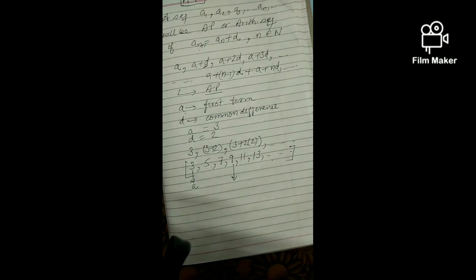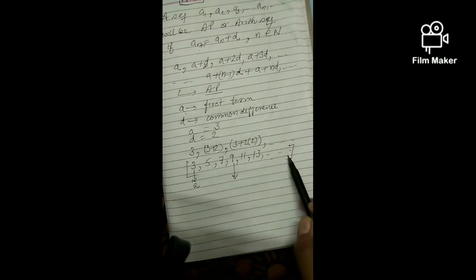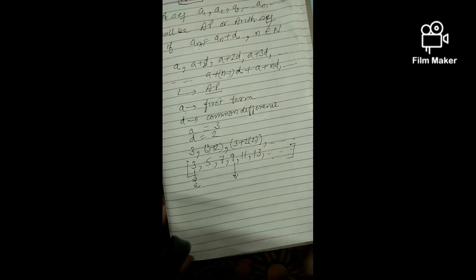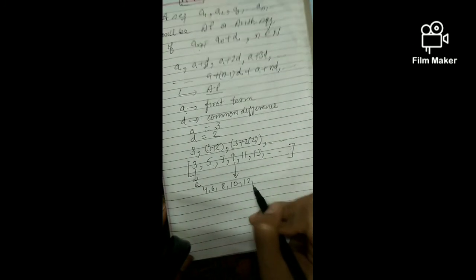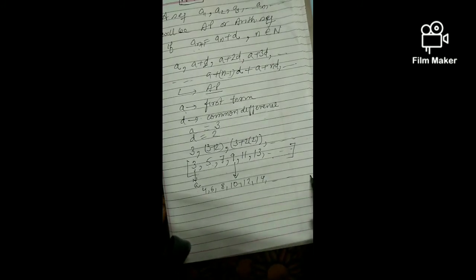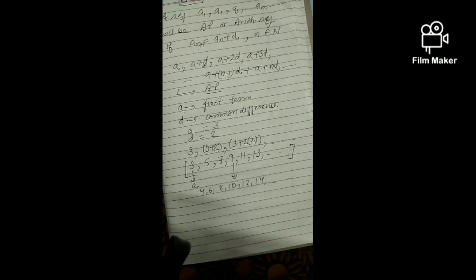What are these properties? If a constant is added to each term of the AP, then the new sequence that we get will also be an AP, since the same number is added throughout the sequence. If I add 1 throughout this sequence, it becomes 4, 6, 8, 10, 12, 14, and so on. Once again this is an AP, and the common difference here is again 2. And we can even subtract the same number from each term, and the new sequence will still be an AP.